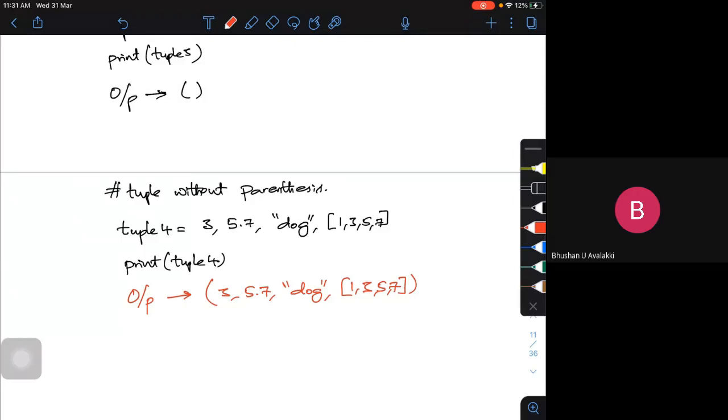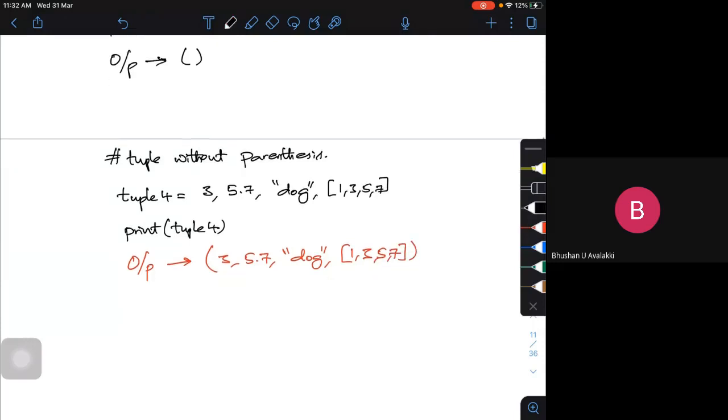But sometimes we try to do unpacking also. If you look into tuple unpacking, when I try to unpack it, it may give an output without any braces. So let me give that example also.